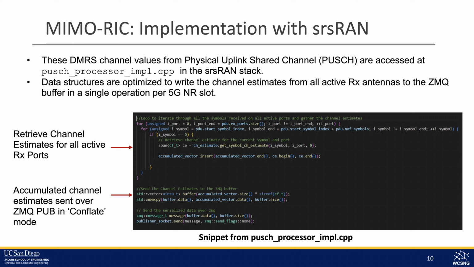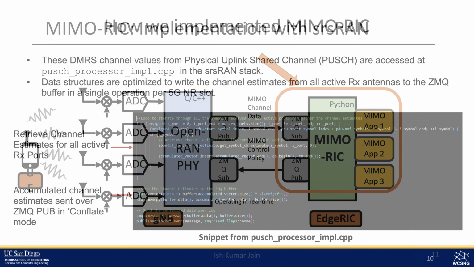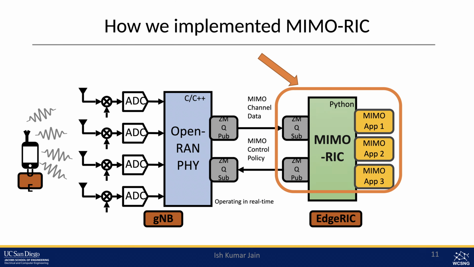We have this deployment with a user connected to srsRAN with 4 antennas. It supports 4x4 MIMO. We collect this data in ORAN, and then we build our xRIG platform, particularly MIMO RIG, which supports MIMO applications. And to connect these two systems, we use the standard GMQ libraries, right? The key challenge is how exactly and where exactly to put these GMQ libraries into the srsRAN.